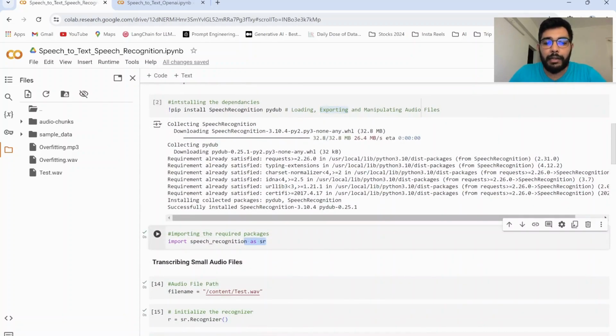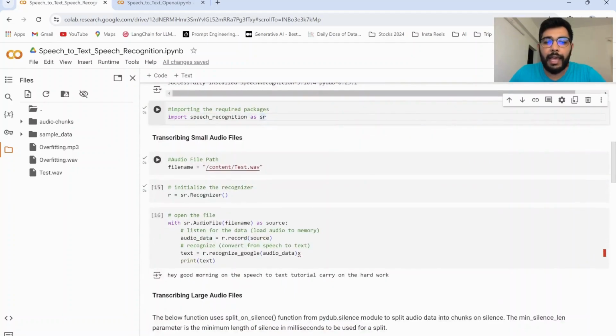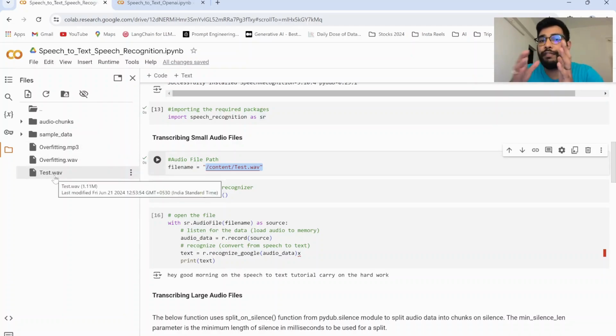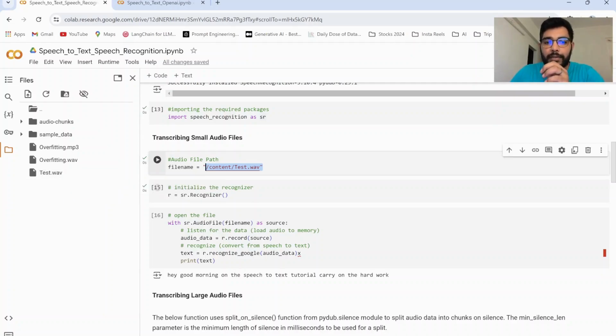Post that, we'll be importing the required packages and we'll be mentioning the path of the first audio that we need to transcribe, that is the small audio file of 1.1 MB. I have uploaded this audio file as test.wav. This file does not need to be transformed into any other audio extension. It can be used as is because it is a .wav extension.